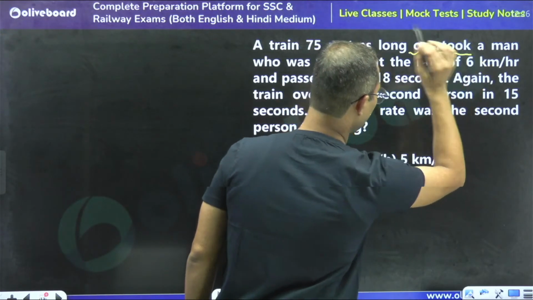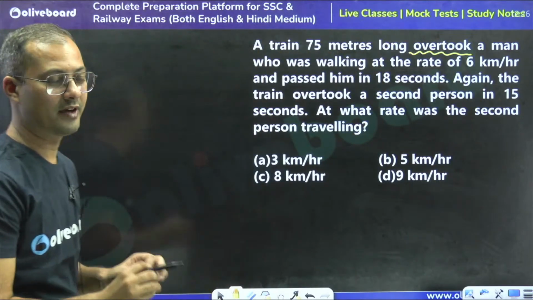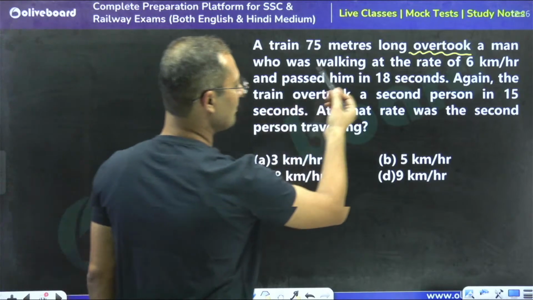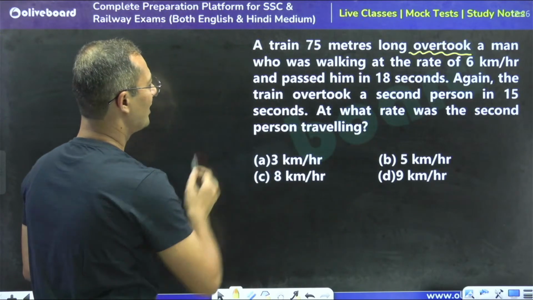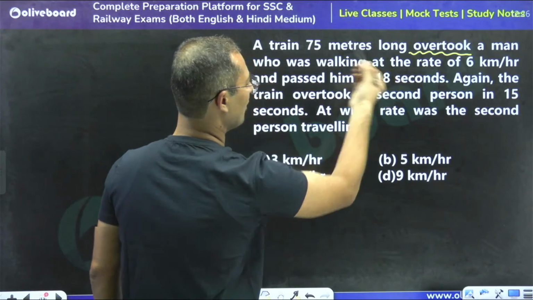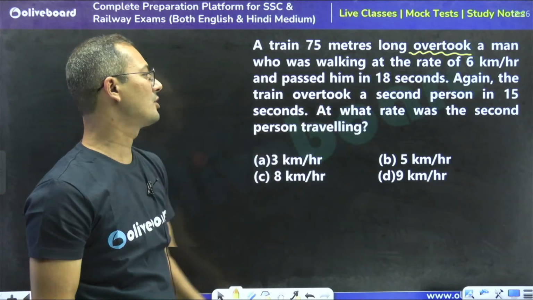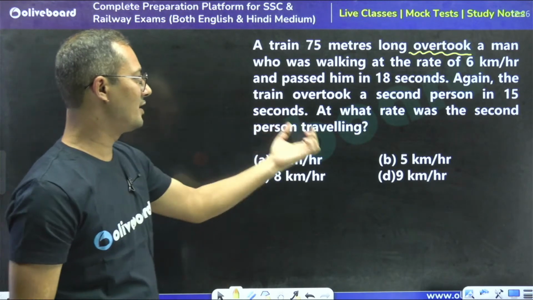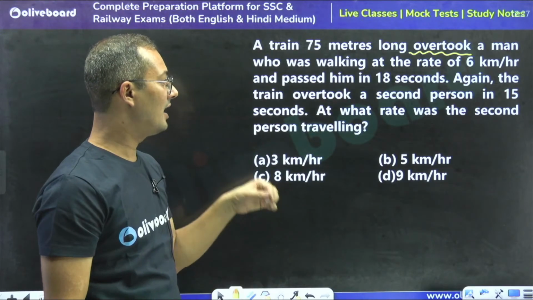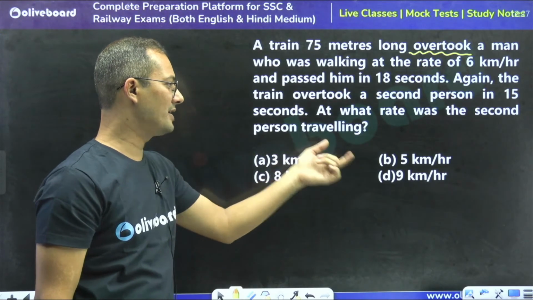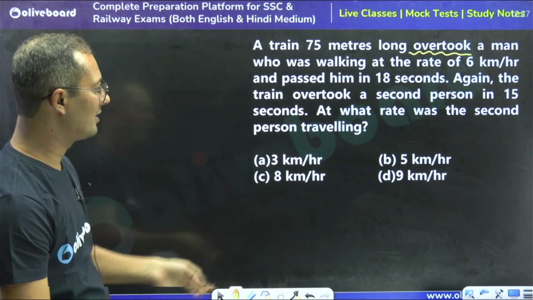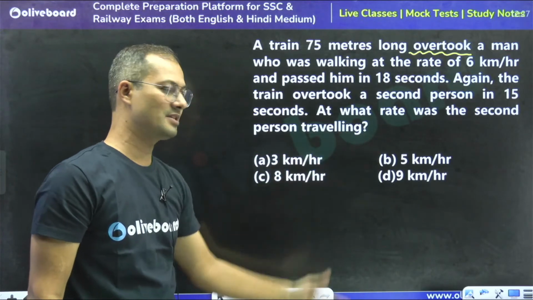The word "overtook" itself defines that both objects are in the same direction. A train 75 meters long overtook a man who was walking at the rate of 6 km per hour, passed him in 18 seconds. Again, the train overtook a second person in 15 seconds. At what rate was the second person traveling?